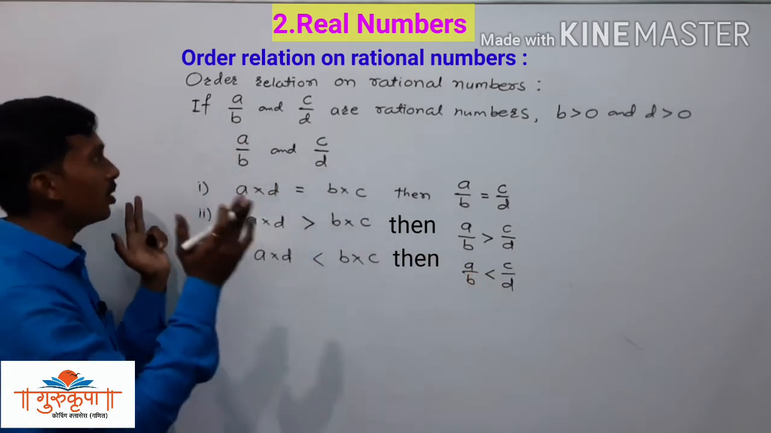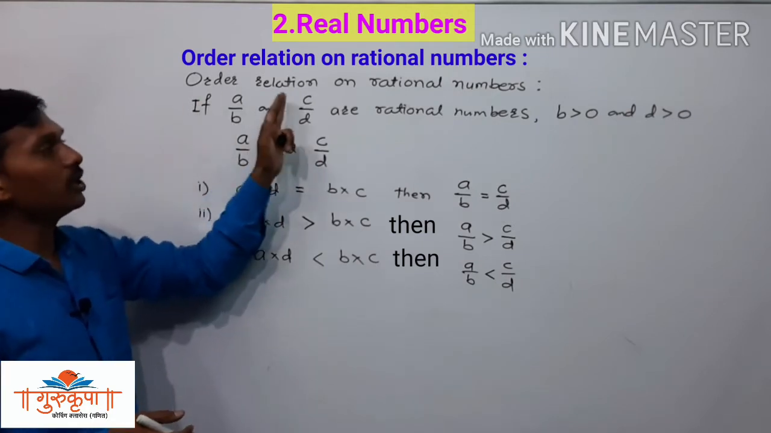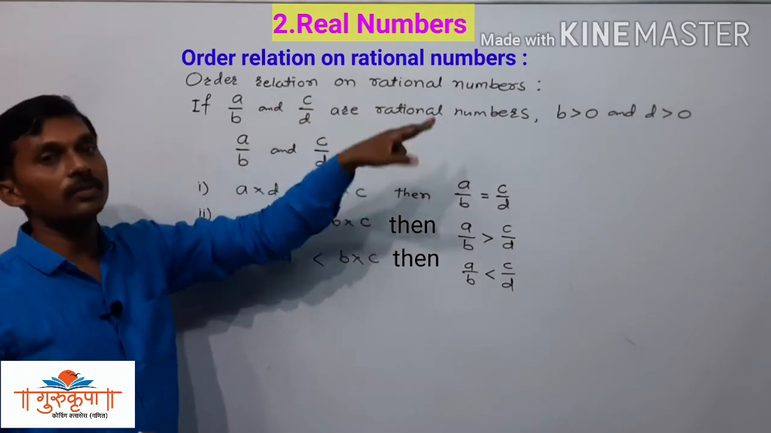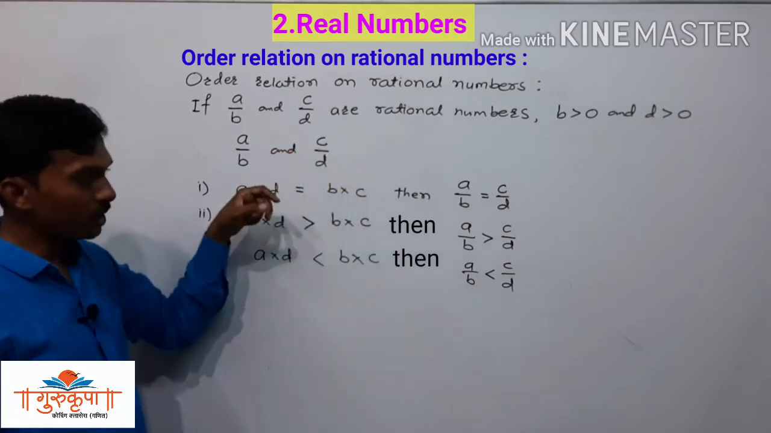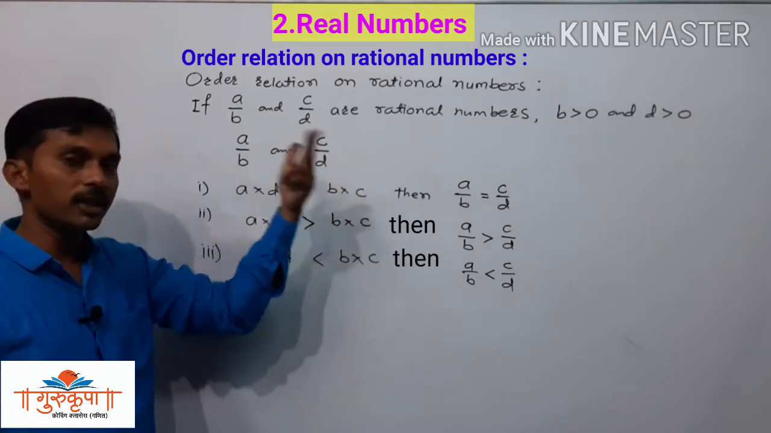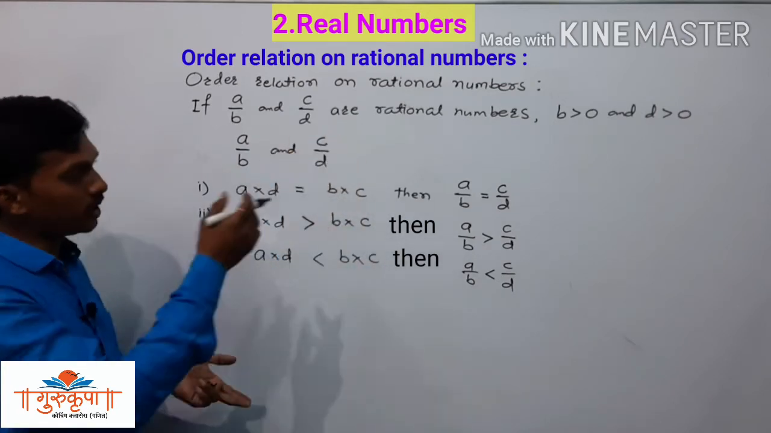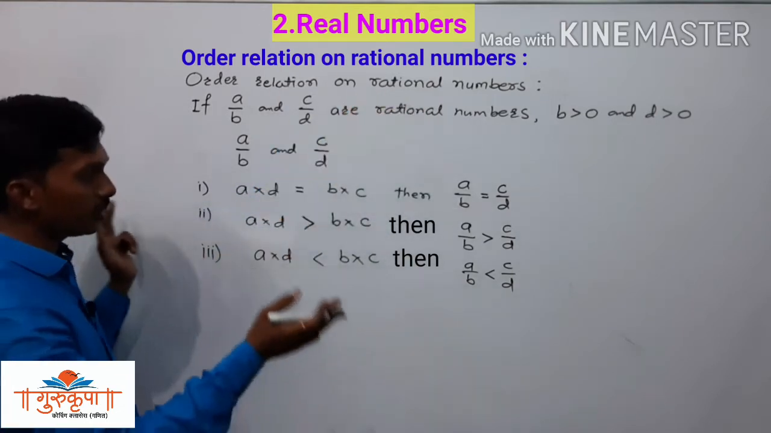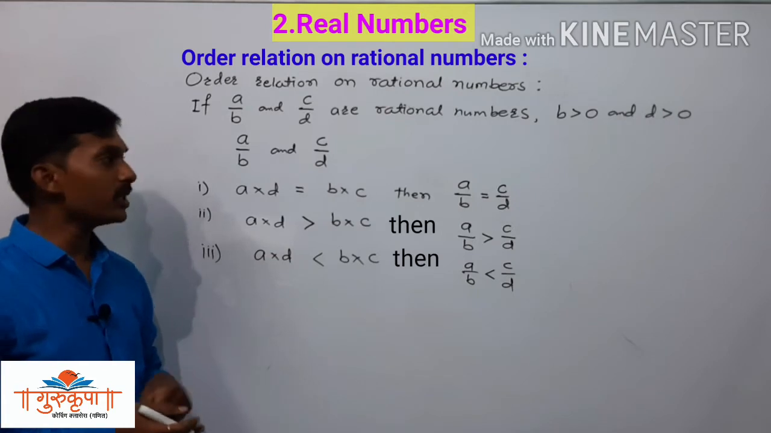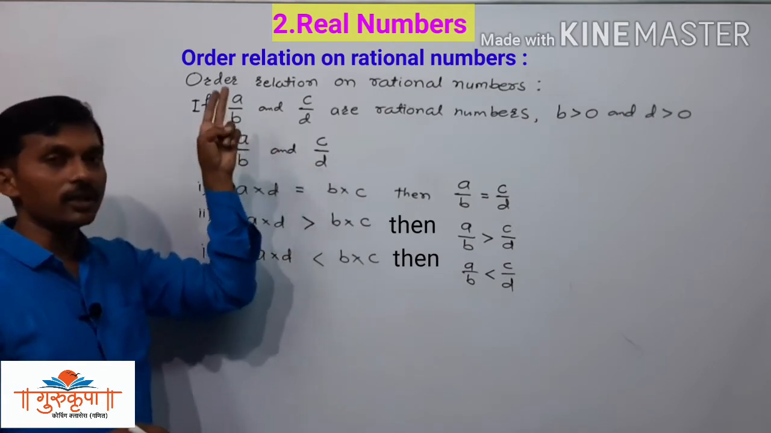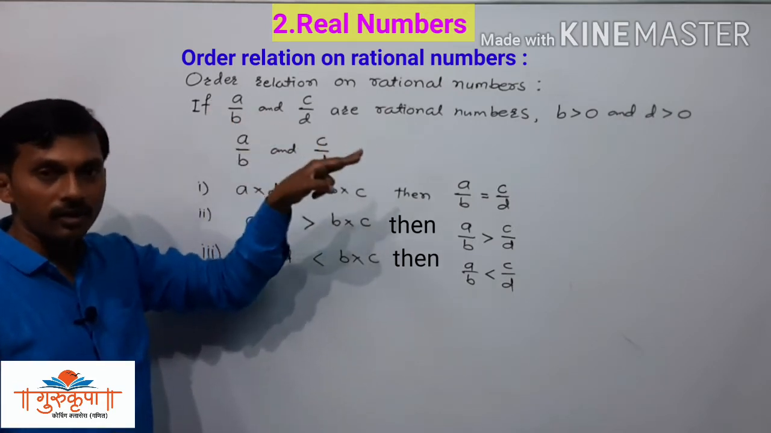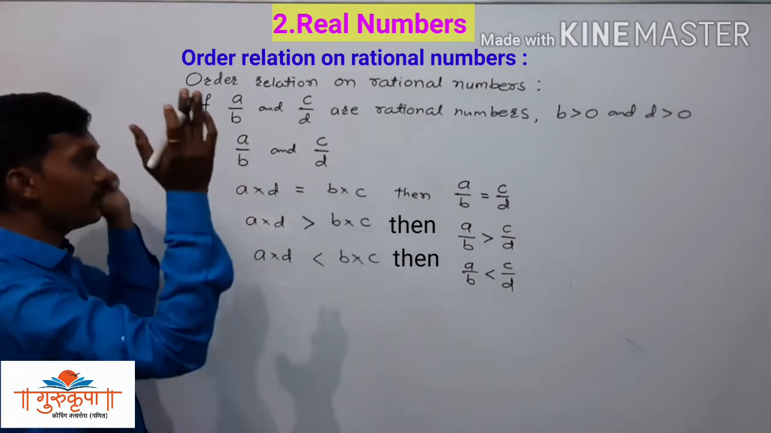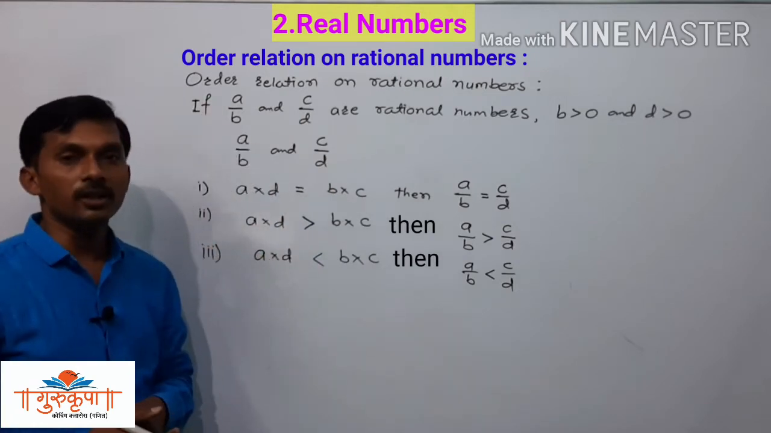So this is all about the order relation on the rational numbers, and we have to study the examples also in practice set 1.1. So later again we have to discuss the same part in that example. Here we are not going to take the example since we already studied this part in 7th standard, 8th standard, and again we are going to study that part in the 9th standard also.